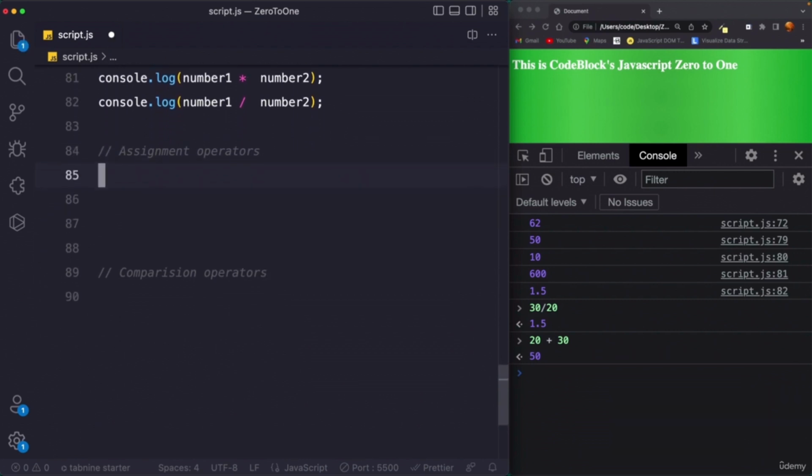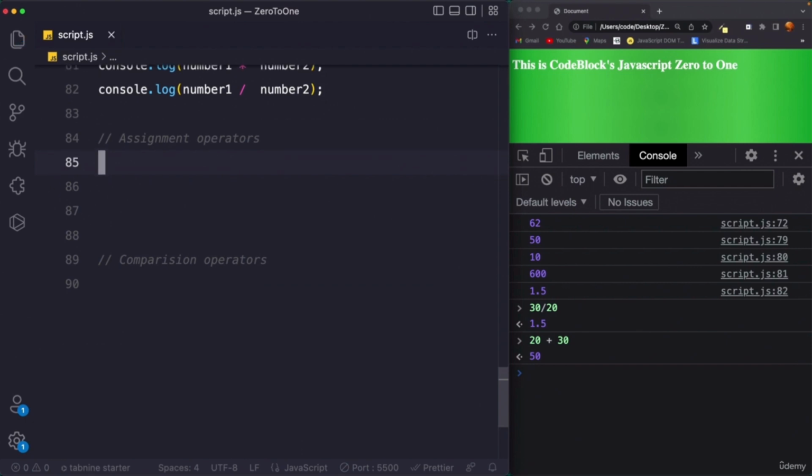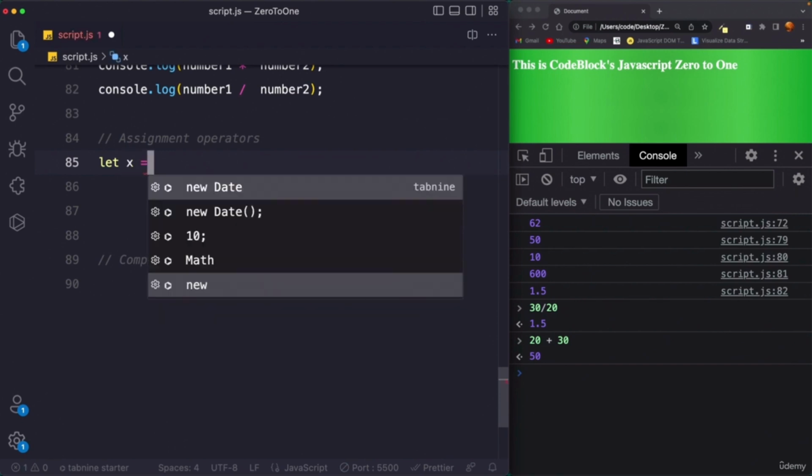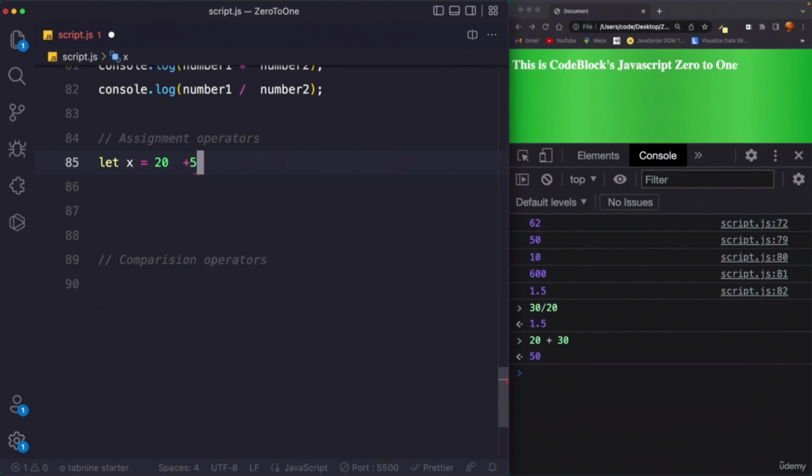So this is the assignment operator, but we have more than this. Let's take an example, otherwise it would not be very clear to you. So how about if you say let x equals 20 plus 5. What is happening here is that we are declaring a variable x, and then we are assigning it a value using this equal operator.